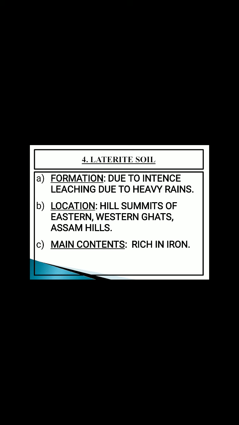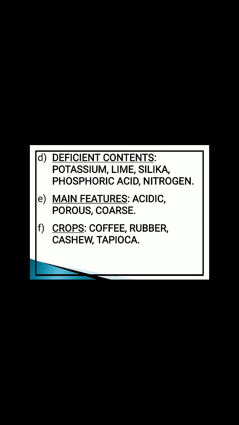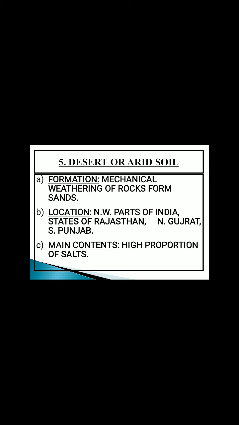These soils are also rich in iron, but these soils are deficient in potassium, lime, silica, phosphoric acid, and nitrogen content. These soils are acidic in nature because the soluble minerals get washed out due to the heavy rainfall. They are porous because they are coarser in nature, so the water drains out of these areas very easily. The main crops which are grown in the areas of laterite soil include coffee, rubber, cashews, and tapioca.